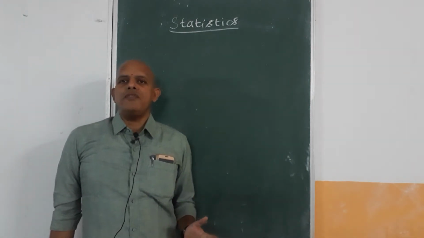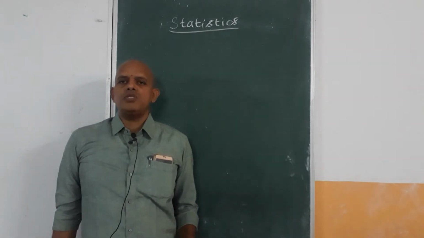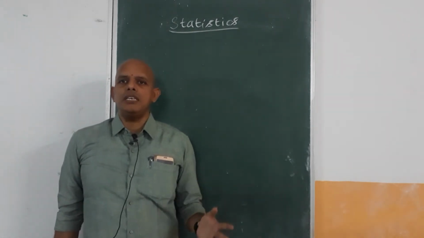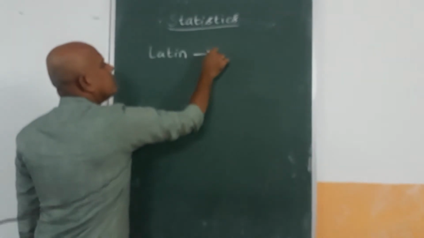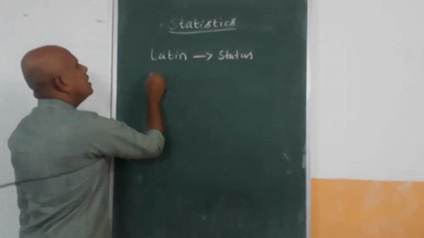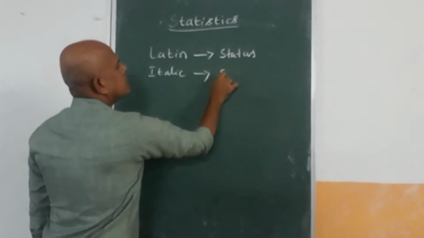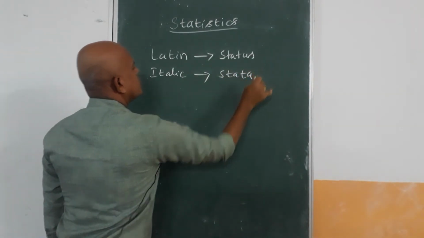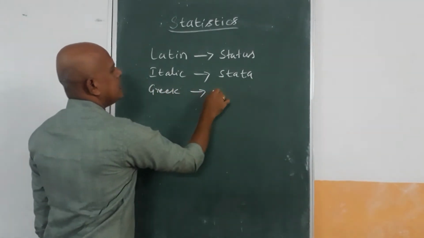This word is taken from three country words. So what does statistics mean? Statistics is taken from the Latin word status, from the Italic word stata, and from the Greek word statistic.